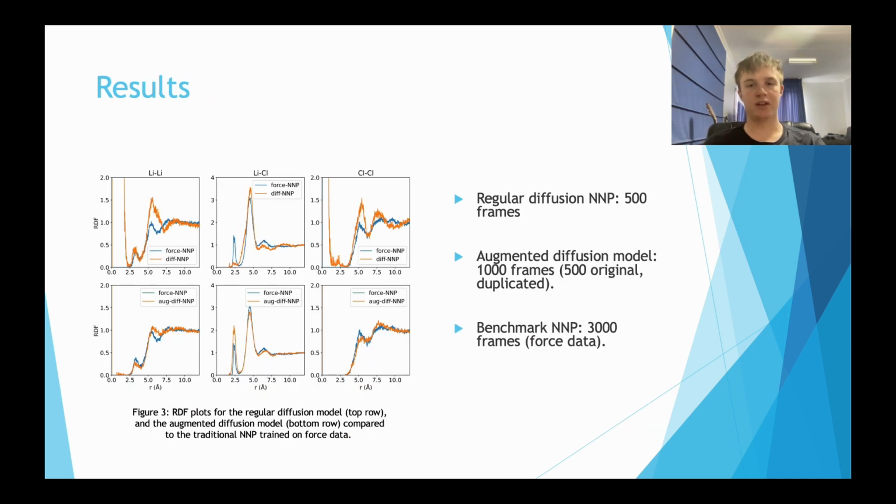We chose to work with 500 frames of coordinate data for the diffusion models and 3000 coordinate force data for the benchmark neural network potential. The plot here shows the regular diffusion model's RDFs compared to the benchmark in the top row and the augmented ones in the bottom.